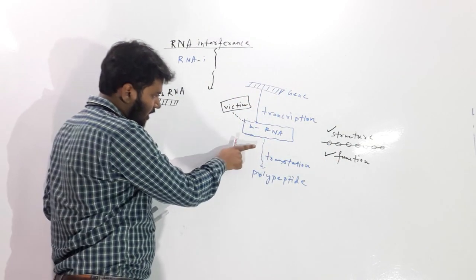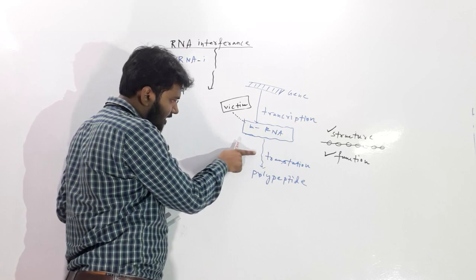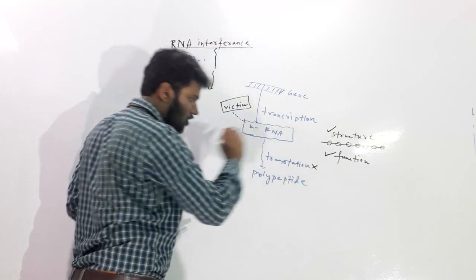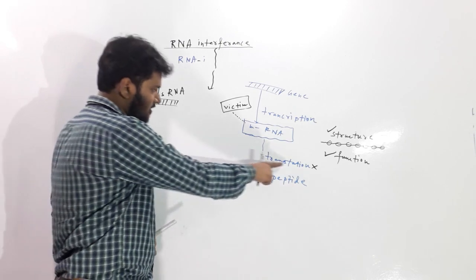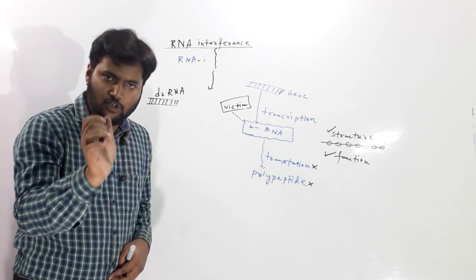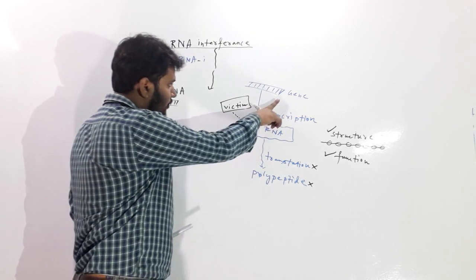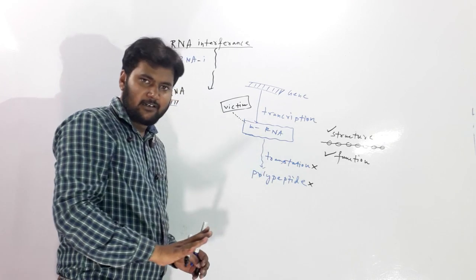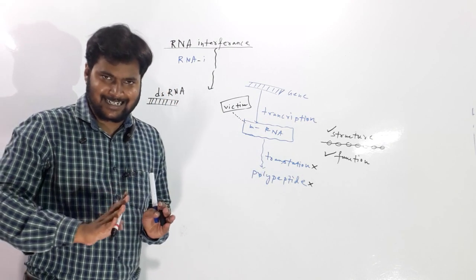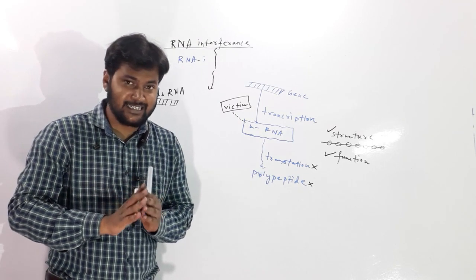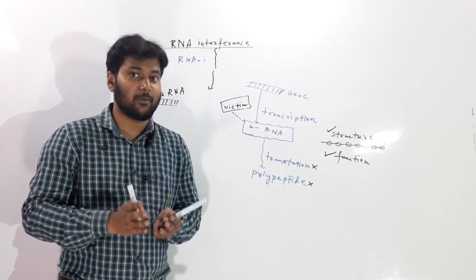If the normal mRNA's function is disturbed, translation will not occur. If translation does not occur, there will be no polypeptide. If there is no polypeptide, then we can say that there is a gene, there is mRNA, but there is no polypeptide. But our ultimate expectation from a gene is what? To get one polypeptide product.